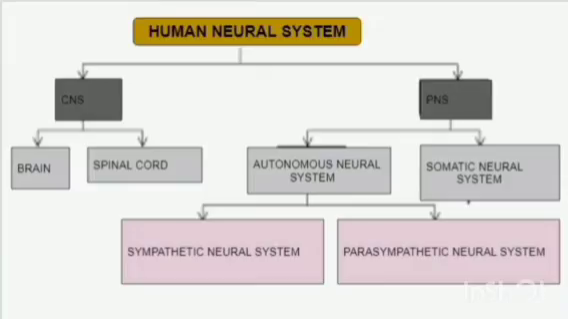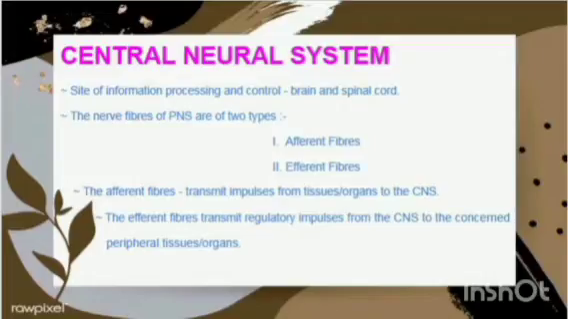The human neural system is of two types, central and peripheral. The central nervous system has the brain and a spinal cord, and the peripheral nervous system has the autonomic and somatic nervous system, in which the autonomic nervous system has the sympathetic and parasympathetic nervous system. As mentioned above, the central nervous system consists of a brain and a spinal cord, both of which are the site of information processing and control.